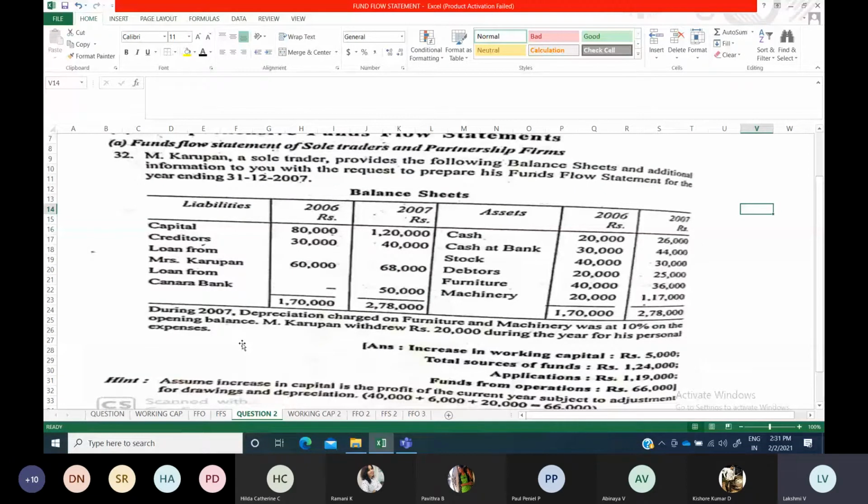Single entry system is generally followed by sole trader businesses, because they have no obligation to maintain books of accounts. They just want to know whether they earn profit or incur loss, they want to know that only. So they will be maintaining their books of accounts under the single entry system. Now, having maintained single entry system, they will be preparing one statement. In that statement, the final answer will be the profit or loss made during the year. They prepare a statement and find out the profit or loss made during the year.